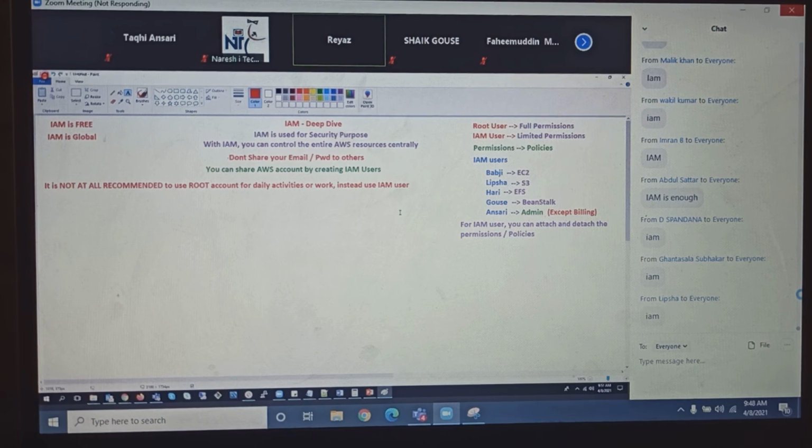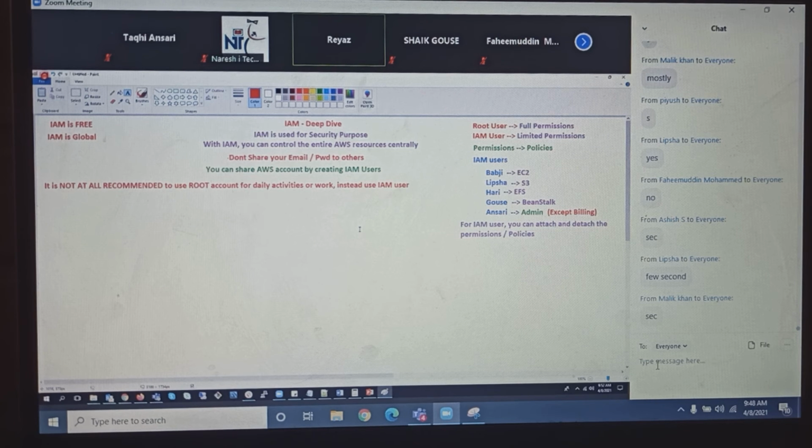Most of the people have this email ID and password saved in their browser. Yes, right? You are also agreeing. How much time will it take a hacker to hack your email ID and password from your browser? Easily he can do it. A few seconds.